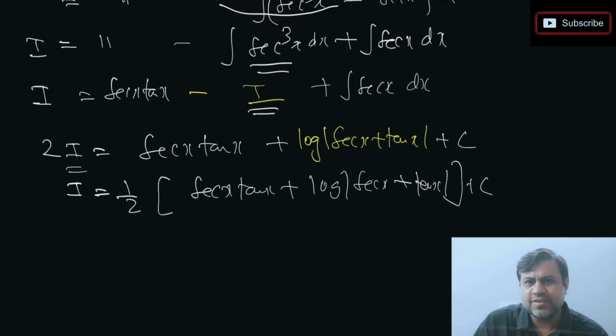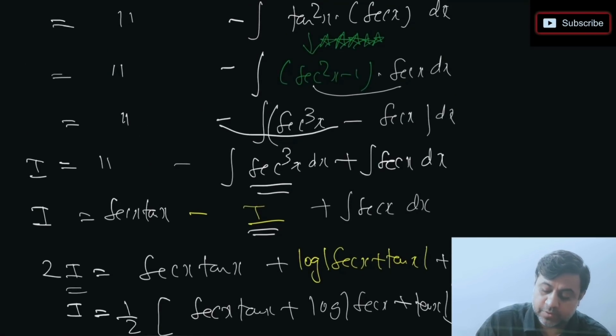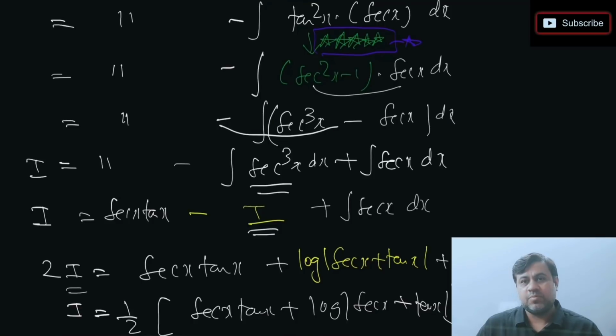Okay. So these are easy questions. In the last question, I'm telling you the most difficult step is this 5-star step. If you can do it on your own, that tan square x, what did we do, we wrote sec square x minus 1. If you can manage this kind of thing, I'm telling you integration will be very easy for you.